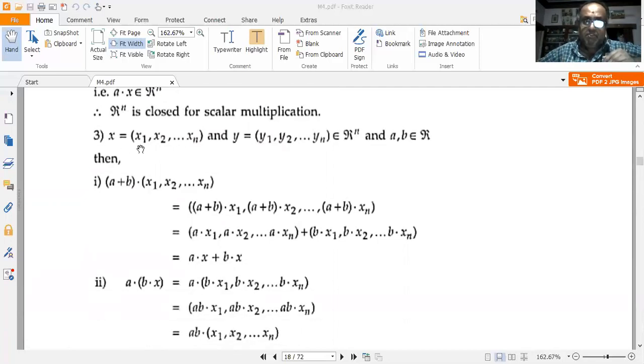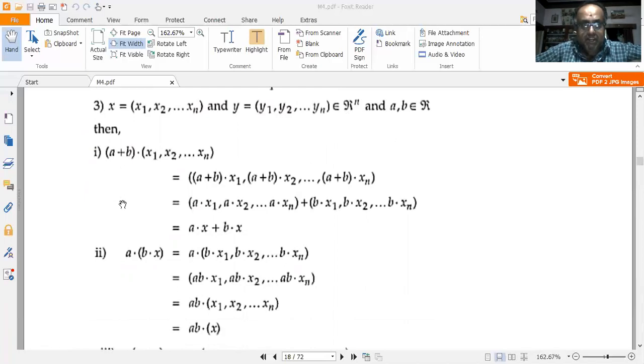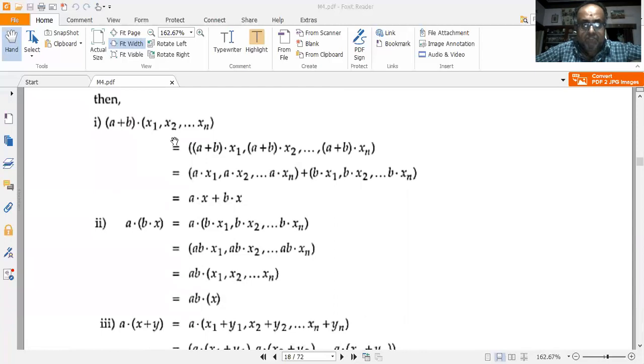Now if x is equal to (x1, x2, etc. up till xn) and y is equal to (y1, y2, etc. up till yn) belongs to Rn, and a, b belongs to R, then I can write (a plus b) into (x1, x2, etc. up till xn), which is equal to ((a plus b) whole into x1, (a plus b) whole into x2, etc. up till (a plus b) whole into xn).